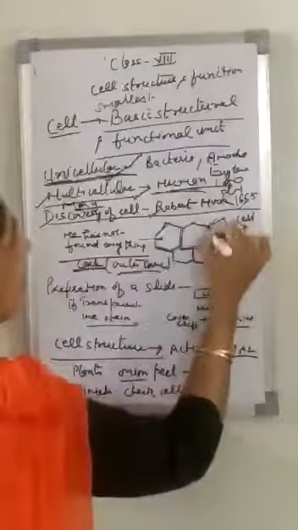He saw a small compartment-like structure, like this. And he gave the name cell to each compartment.